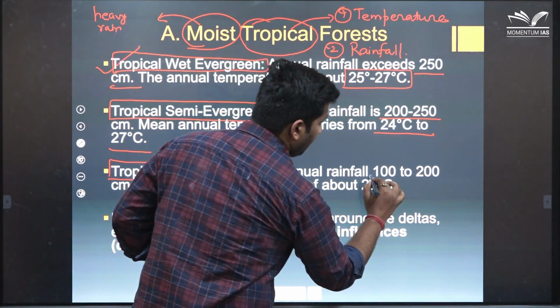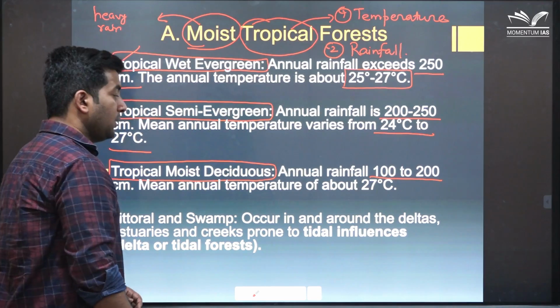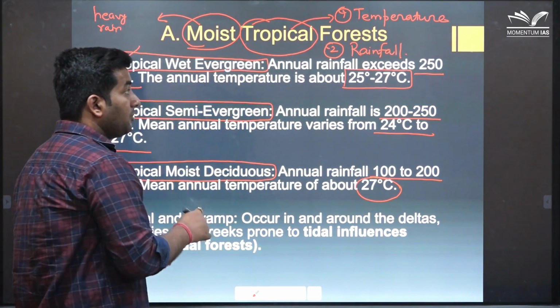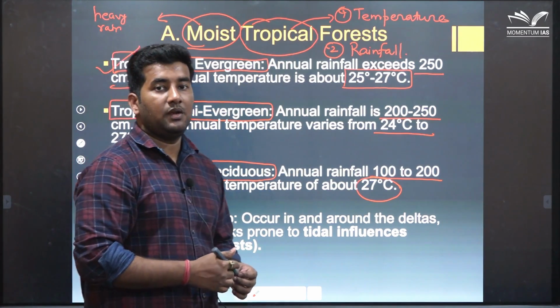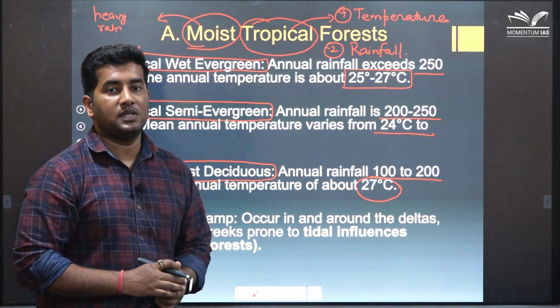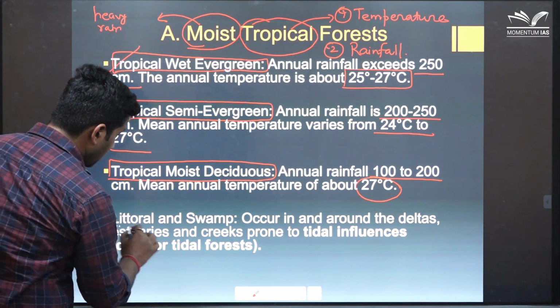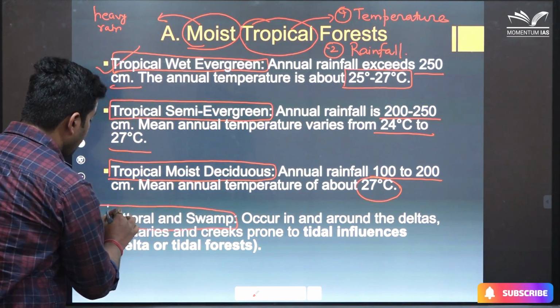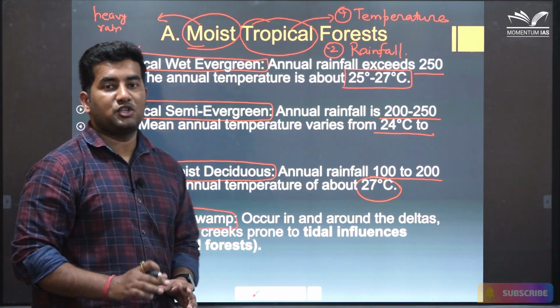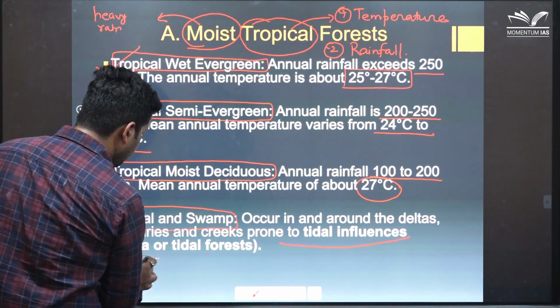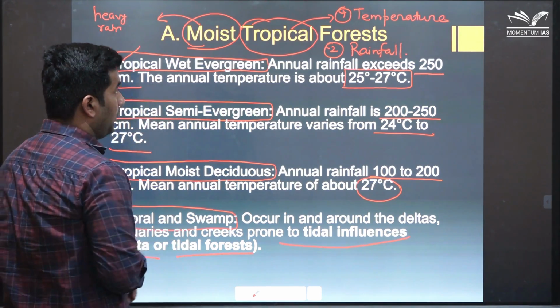Here the annual rainfall is 100 to 200 centimeter and the temperature is 27 degrees centigrade. There are multiple other factors involved, but here we are focusing on only two variables, that is temperature and rainfall. Fourth is littoral and swamps. These are found generally in the marshy areas like tidal zones, delta areas or tidal forests.